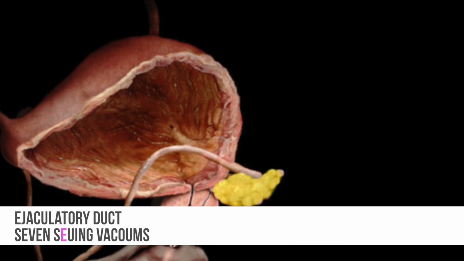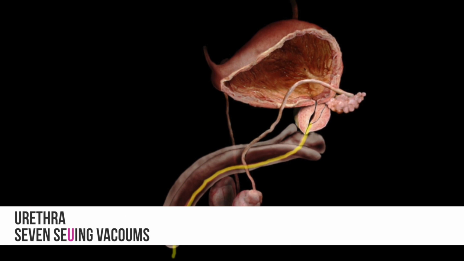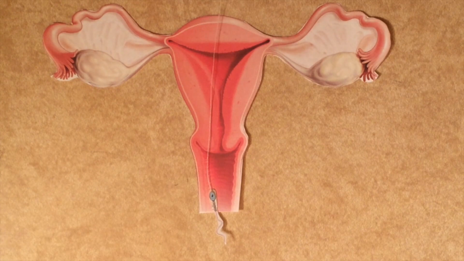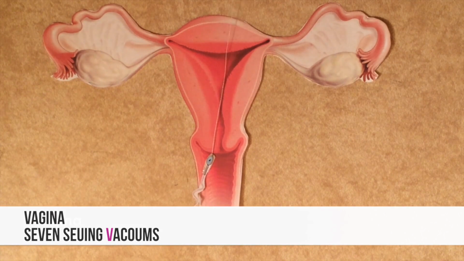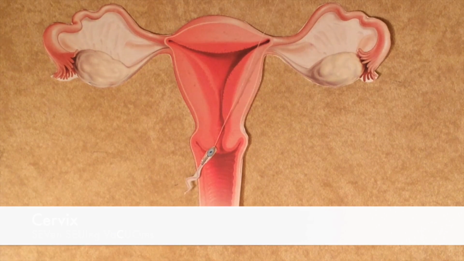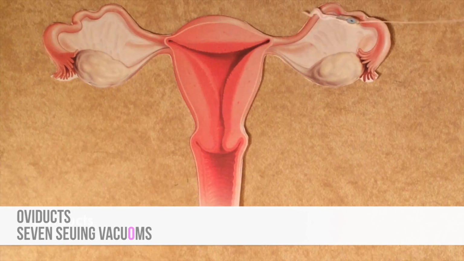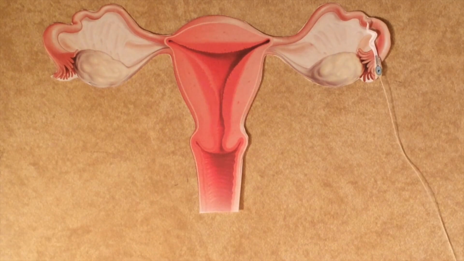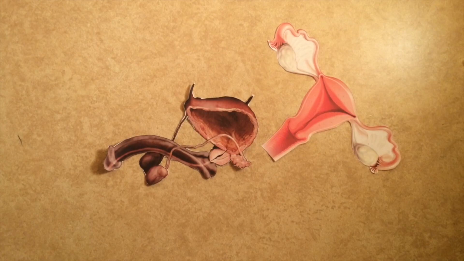Semen is passed through the prostate gland via the ejaculatory duct into the urethra and out the end of the penis. At this point, the semen enters the vagina and passes through the external os of the cervix, travels up the uterus through the uterine tubes, or the oviducts, to hopefully find an ovulated egg to fertilize and form a zygote. Alright, so that's the pathway of pregnancy.